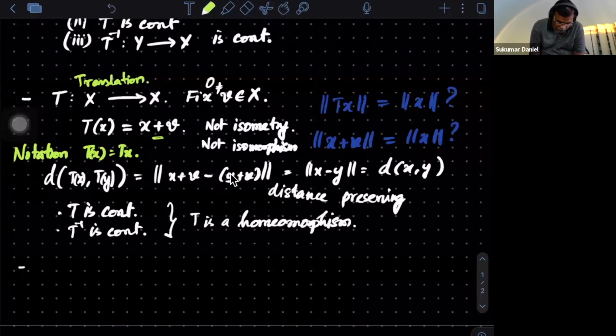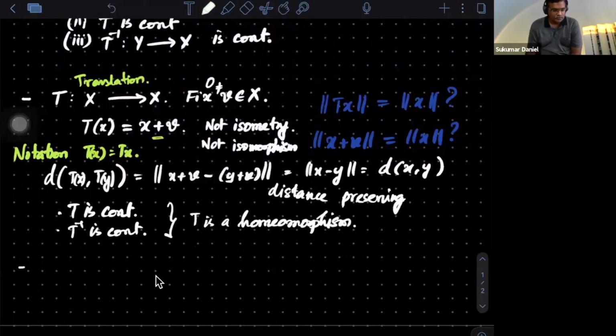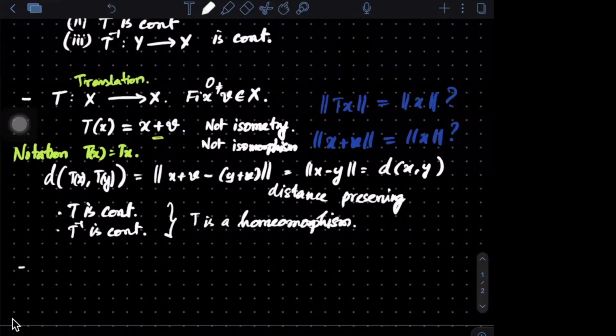So what should be the next map that we should discuss? We are in a vector space. Now we have discussed something about addition. Yeah, Deepanjana? Sir, scalar multiplication. Yeah, so consider the map.